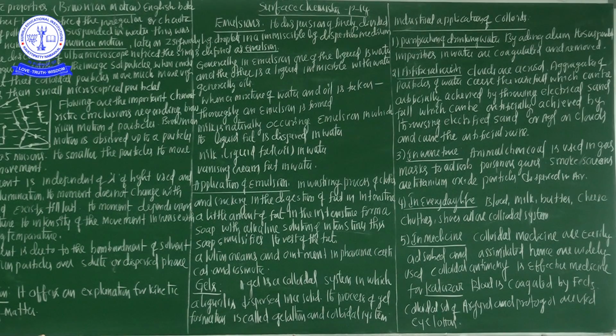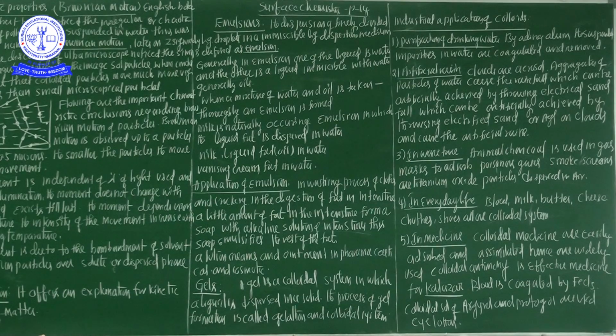Alum is a chemical that removes impurities from the water. Next, electrical precipitation of smoke: in Cottrell's precipitator, smoke carries a negative charge and is removed by the principle of electro forces.